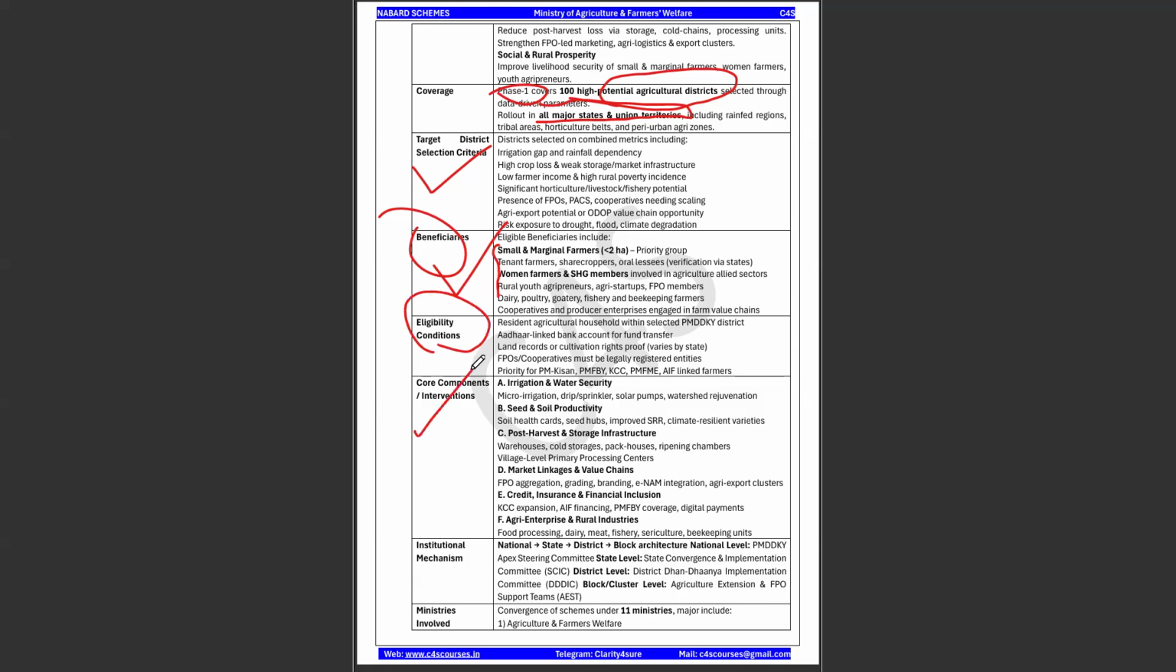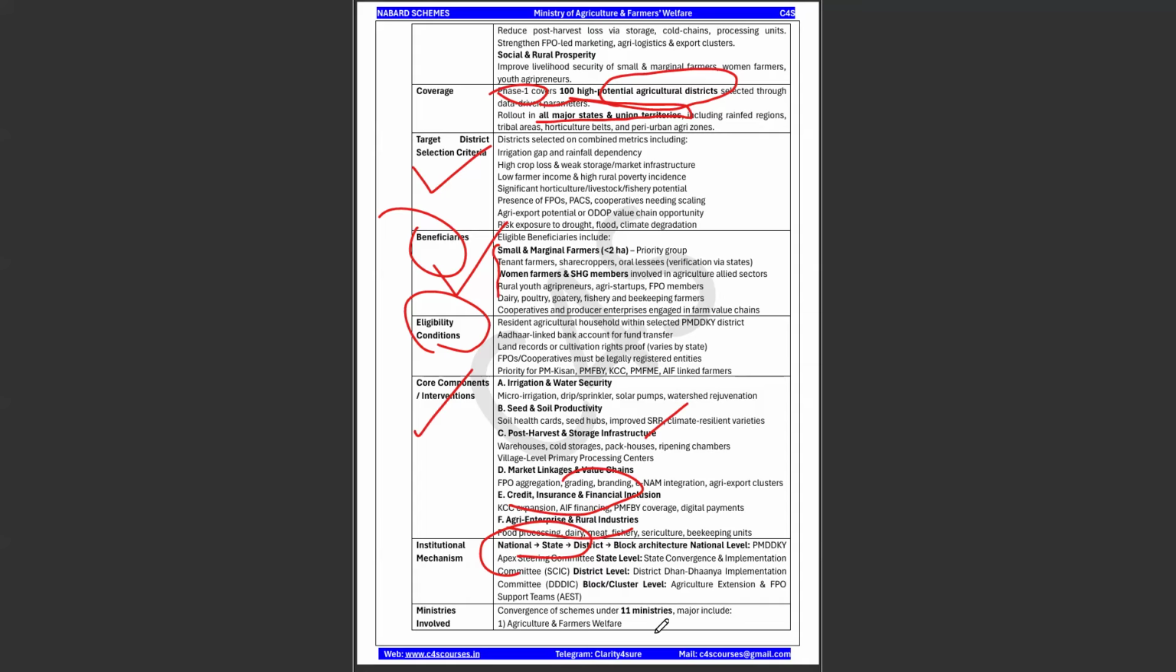And what are the core interventions that will be given by this Pradhan Mantri Dhan-Dhaanya Krishi Yojana? Irrigation and water security, seed and soil productivity, post-harvest storage infrastructure, market linkages, credits, insurance, financial inclusion, and agri enterprises. And institutional mechanism: like the aspirational district program, there is a flow from national to state, state to district, district to block architecture. Okay, that is very, very important. So apex steering committee at the state level, and you have the district steering committee, and you have the block or cluster level, where it will be the FPOs or the agricultural extension departments that will be working.